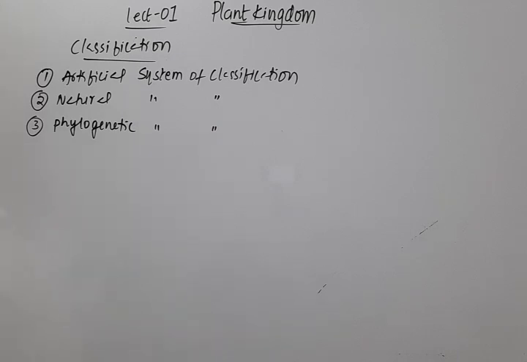Okay, so in the very earlier days they used the artificial system of classification, and then slowly it was replaced with the natural system, and at present we are using the phylogenetic system of classification.